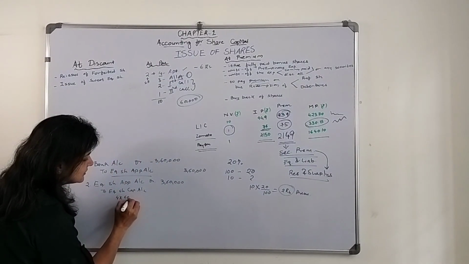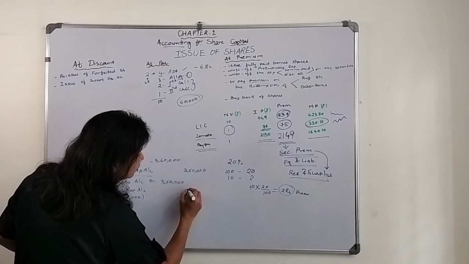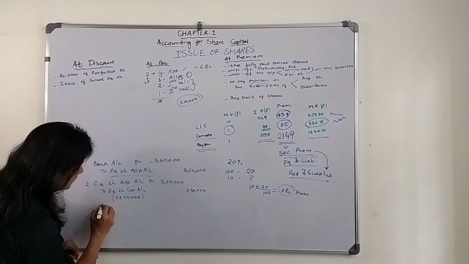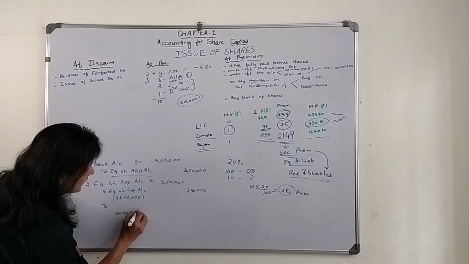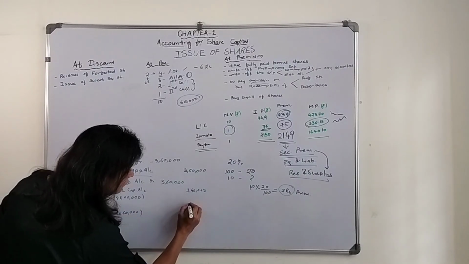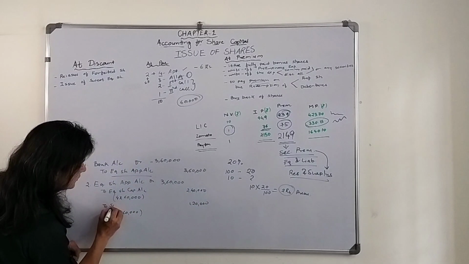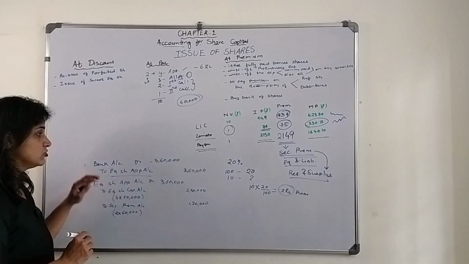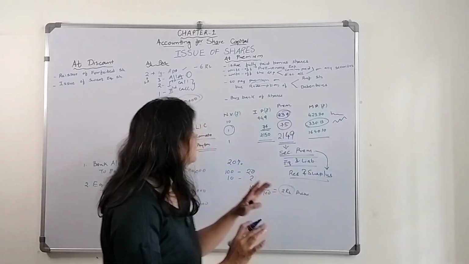4 into 60,000, how much amount will go to the capital account? 2,40,000. And what about the remaining 2 rupees? 2 into 60,000, that is 1,20,000. Where will it go? It will go under securities premium account. So this will be the entry when they are asking for money at the time of application.